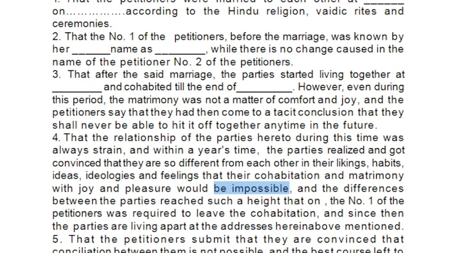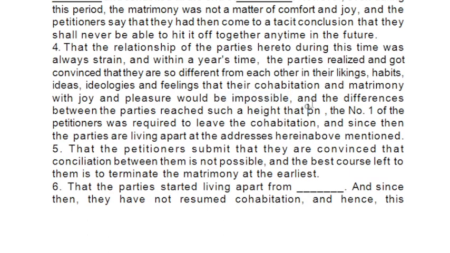Because you cannot judge these things on the basis of first appearance or by meeting a few times. When you reside with a certain person for certain months, then you come to know the actual habits, ideologies and thinking of that person. And there might be a possibility that after residing with a certain person, you come to know that you are not able to live with that person comfortably.